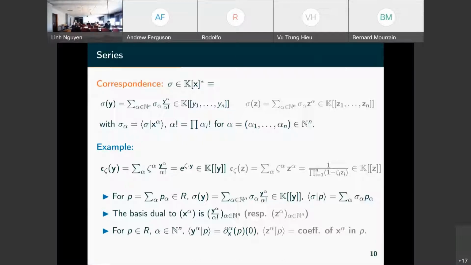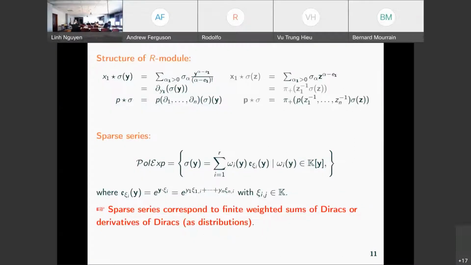We get, in fact, a derivation of P alpha with respect to x, so P is a polynomial in x, evaluated at 0. This is just the Taylor coefficient of the P. And the structure of our module here of multiplication by the x is also nice. When we multiply P with sigma, this is like taking the derivations, replacing the variables by derivation and applying it to y. So we derivate with respect to the y variable.